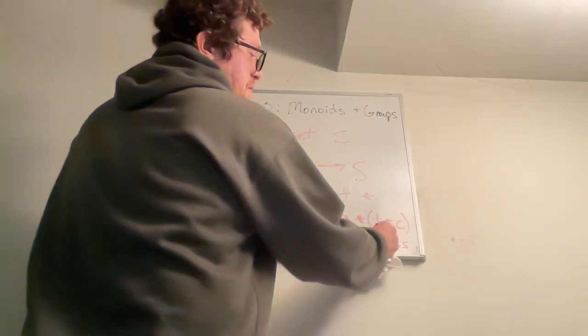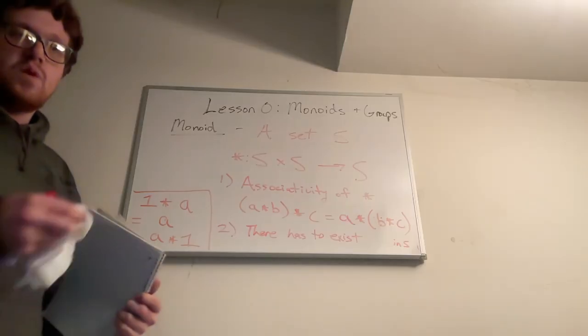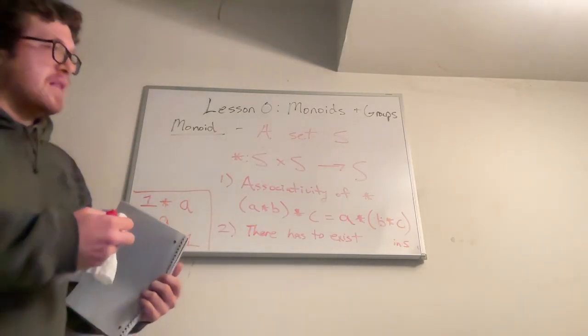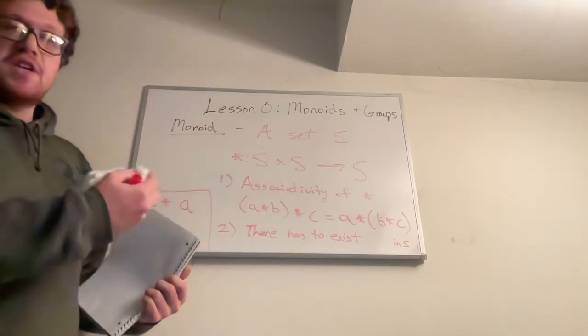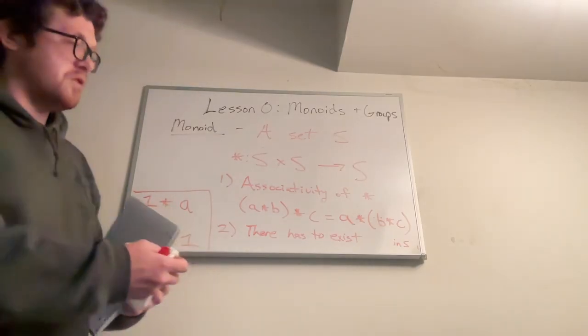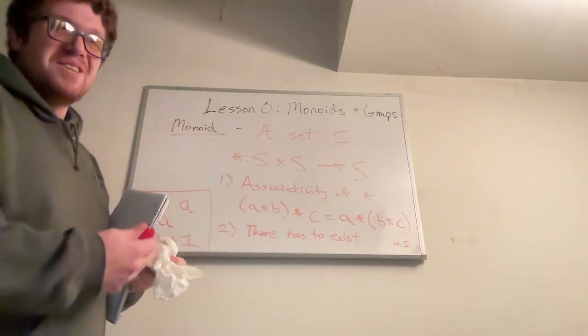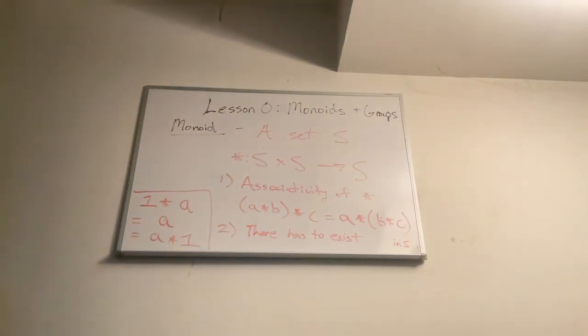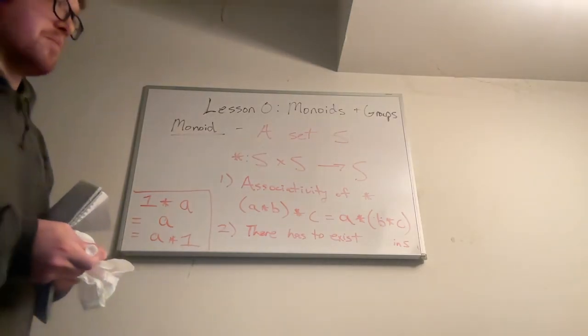A lot of the times we won't really even call it one because it gets a little bit confusing. In certain monoids, like under multiplication, the identity is usually one, but under addition, like in the integers, the identity is actually zero. So sometimes the identity is zero, and sometimes it's one, depending on what the actual set is and what the operation is.